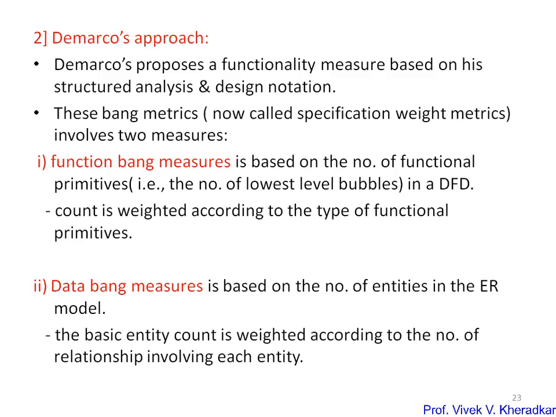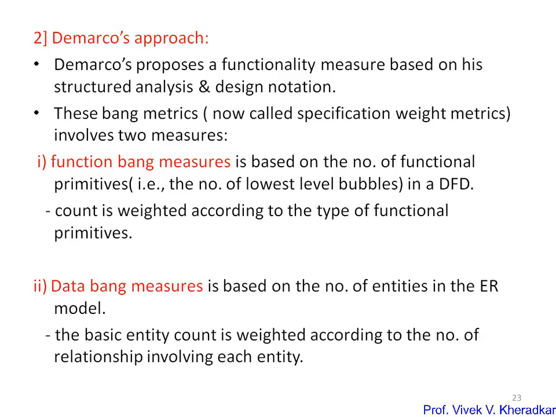The basic function primitive count is weighted according to the type of functionality primitive and the number of data tokens used by the primitive. Once you identify how many bubbles are in the DFD, you count the weighting according to the type of each functionality primitive, and based on that you find the function bang measure.